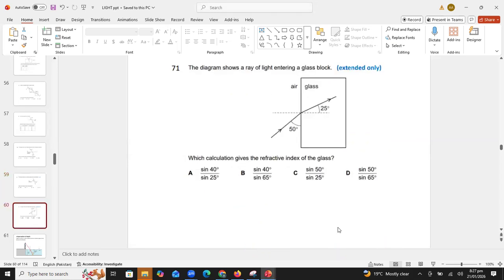Okay. Now last question. Question number 71. You can see the light is incident in air on the surface of a glass block and it is entering into the denser medium. 50 degrees is the angle which the light ray is making with the surface and 25 degrees is the angle which this light ray is making with the normal. What is the formula of refractive index?